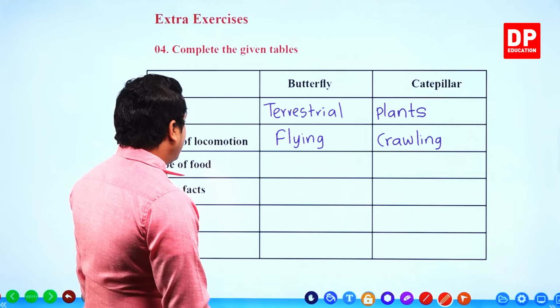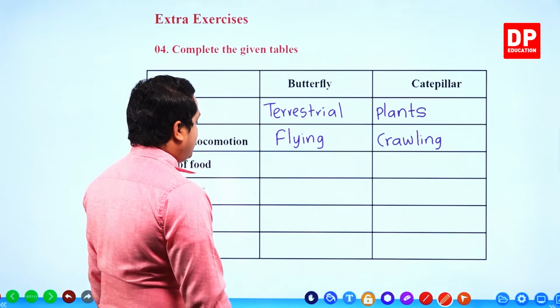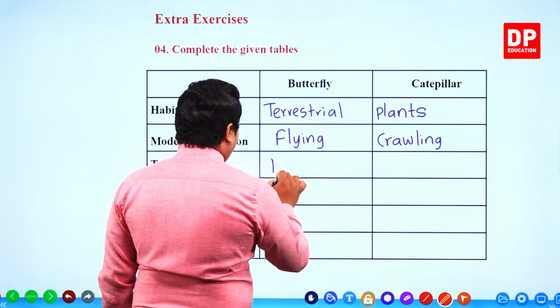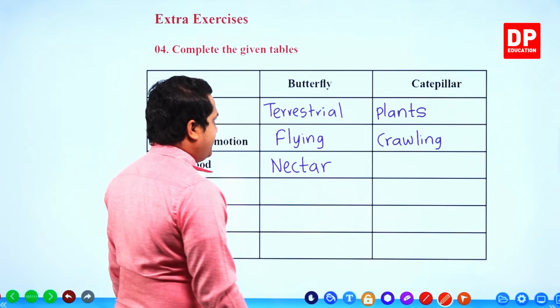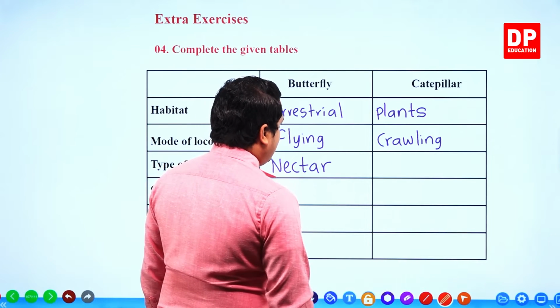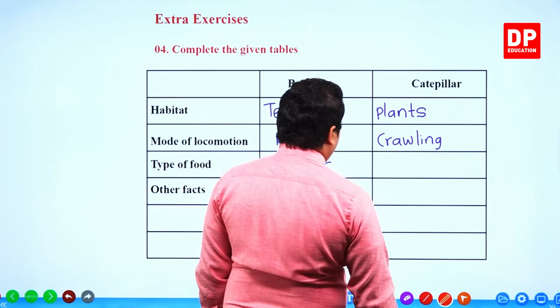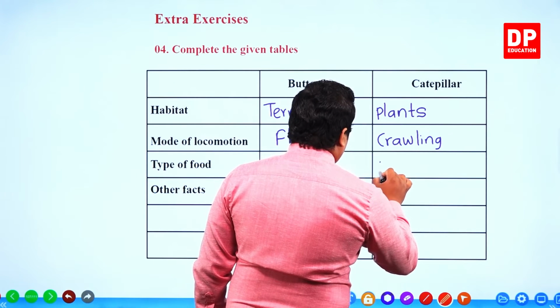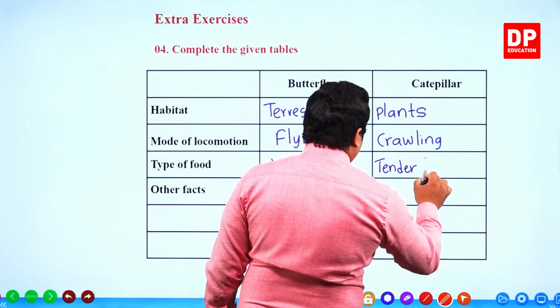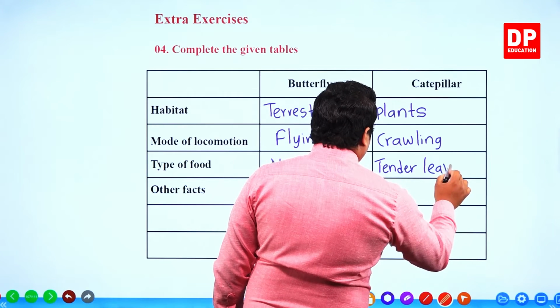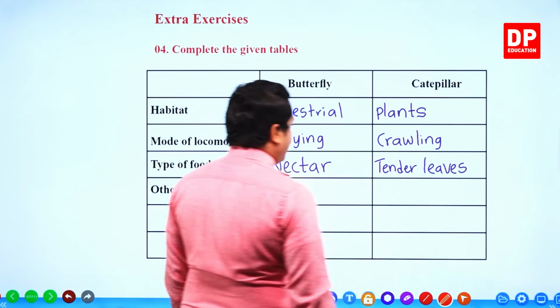Then type of food for a butterfly, nectar. For caterpillar, tender plants, tender leaves.